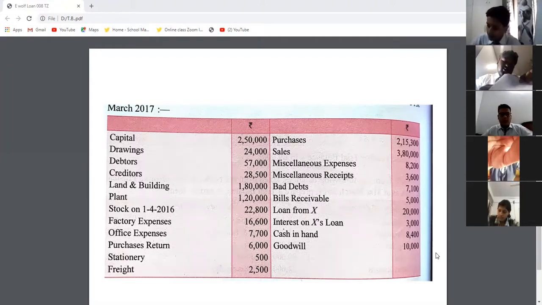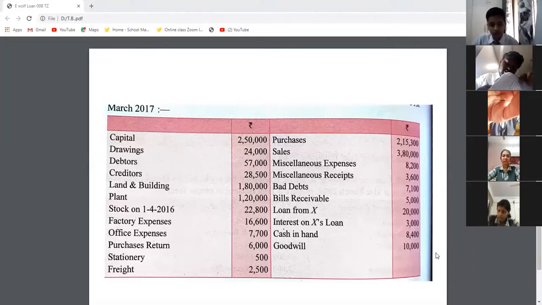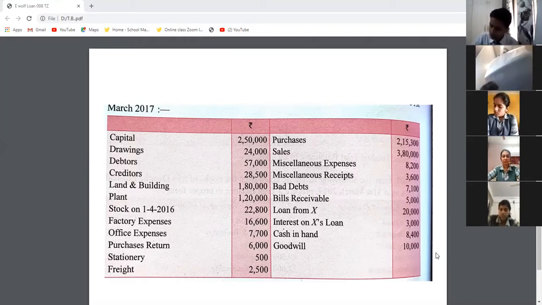Ma'am, income. Then, my dear Anand, 5-6 times I explained: you have taken a loan from X, now you have to pay interest on it. If we are paying interest on it, that is an expense for us, and that will be on the debit side.